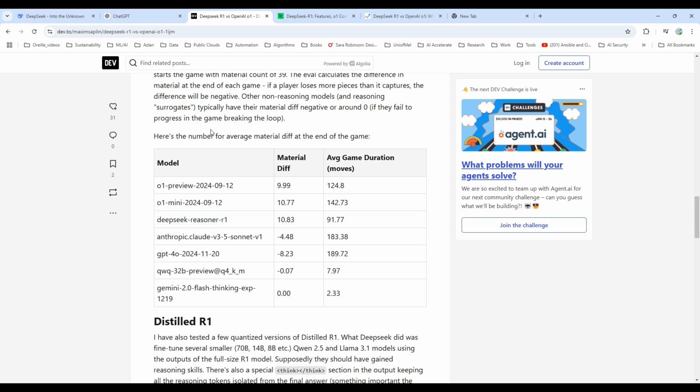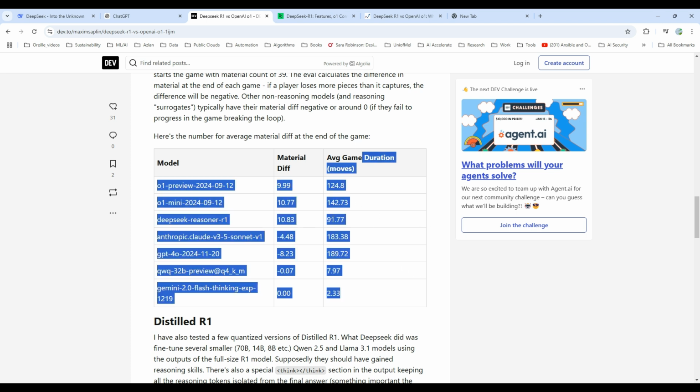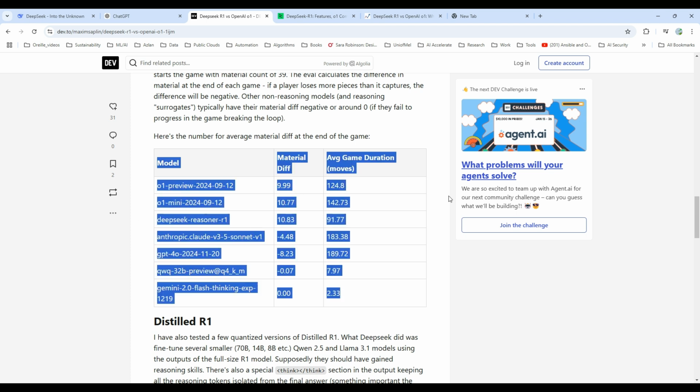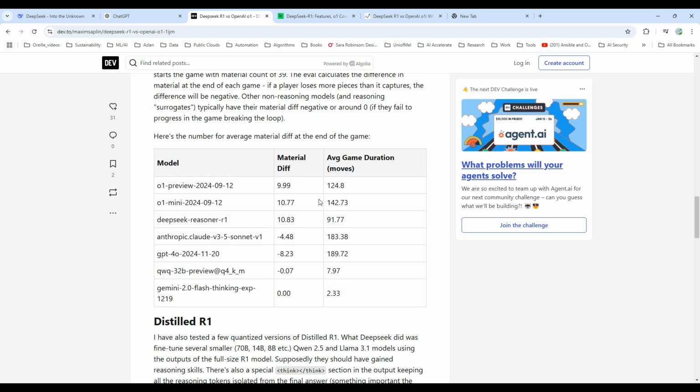Here's the average material difference at the end of the game. DeepSeek Reasoner has 10.83, and the average game duration was 91 moves. So it's pretty quick in pace. The material difference of O1 preview averaged 9.99 and O1 mini was 10.77, with an average game duration of 142.73.